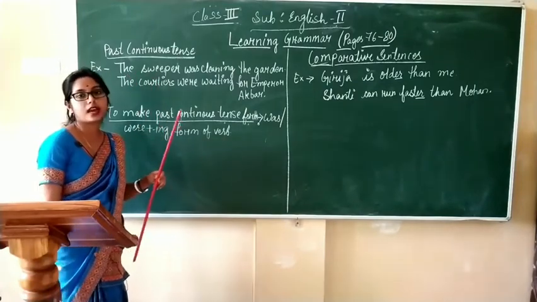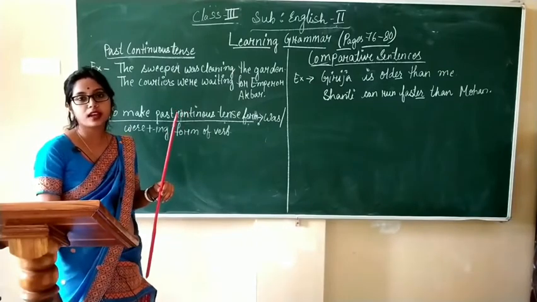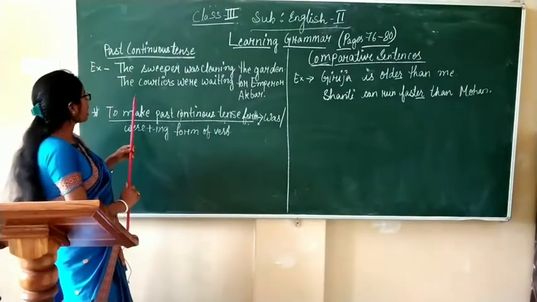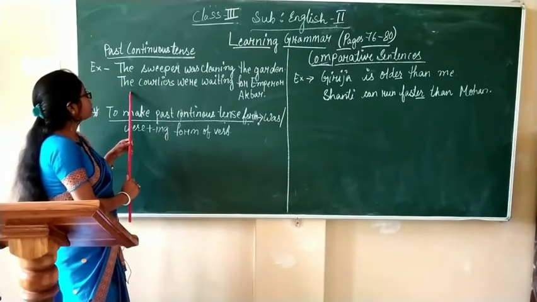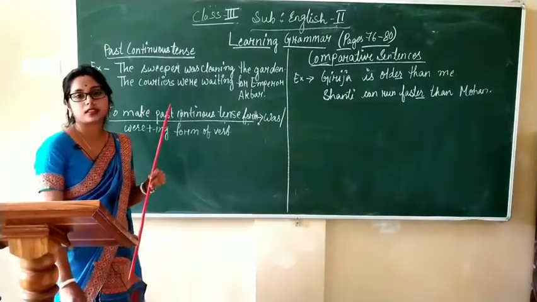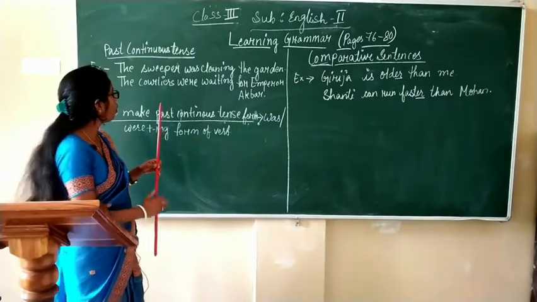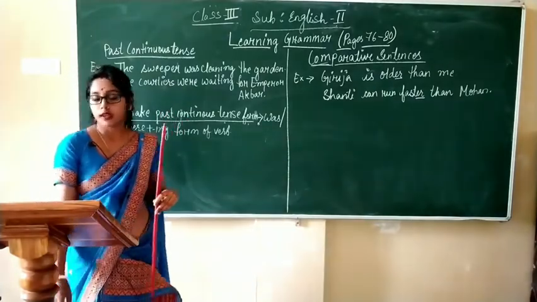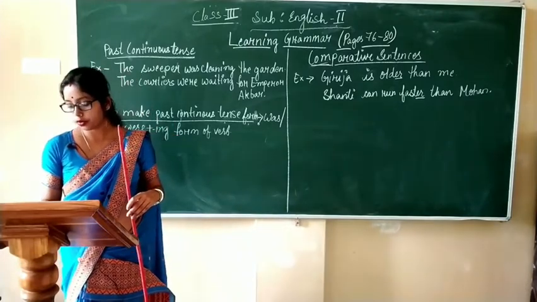So we have used was. In the next sentence, the courtiers is the subject, so we have used were. Okay, clear?